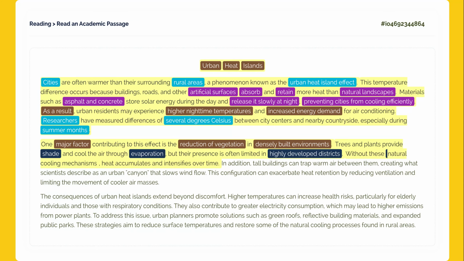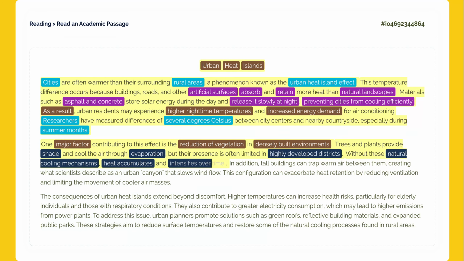The author uses the phrase natural cooling mechanisms to refer back to plants. Because they are missing, the heat accumulates. It doesn't just stay the same, it intensifies over time, making the situation worse. In addition, tall buildings can trap warm air between them, creating what scientists describe as an urban canyon that slows wind flow. We have a transition, in addition, which means another cause is coming. Tall buildings are the culprits here. They create an urban canyon, which is a great descriptive term that explains how air gets stuck.